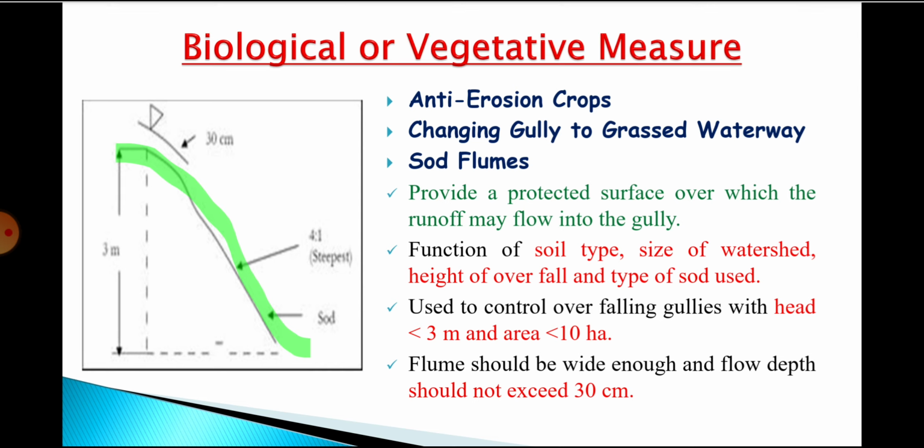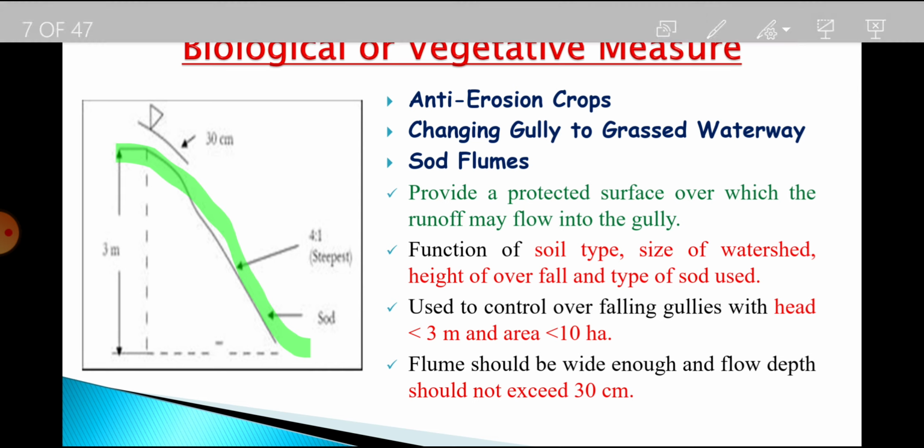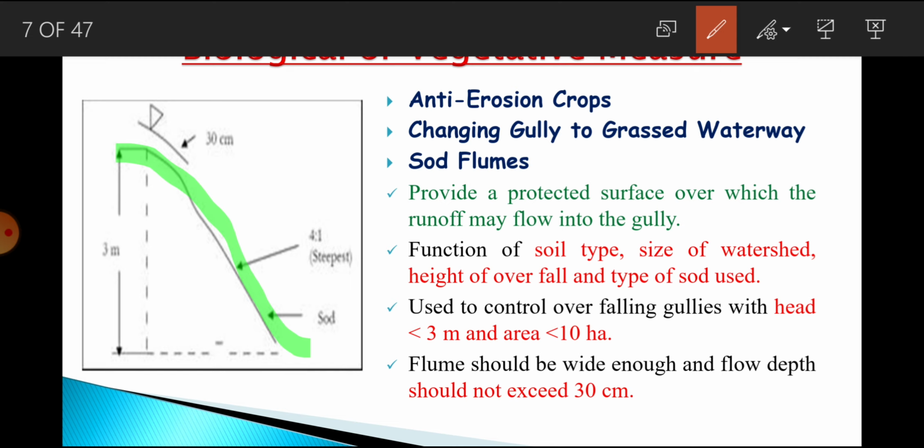But you have to always remember that such kind of measures could be applicable in the gully when the drop height of runoff is less than 3 meter and drainage area is less than 10 hectare.